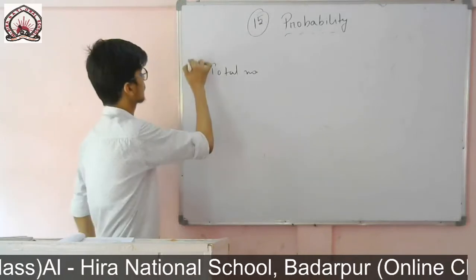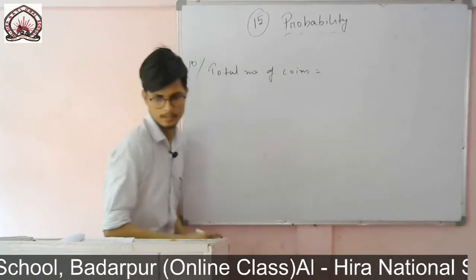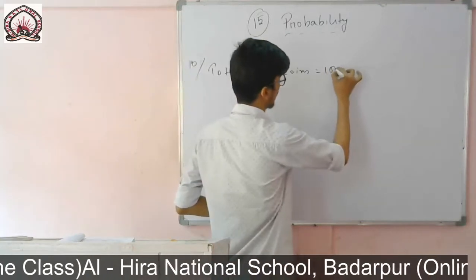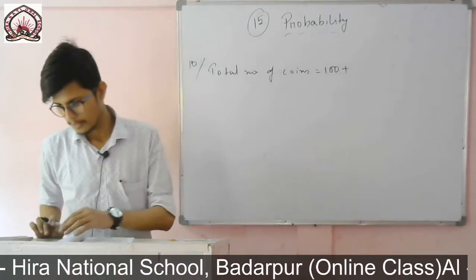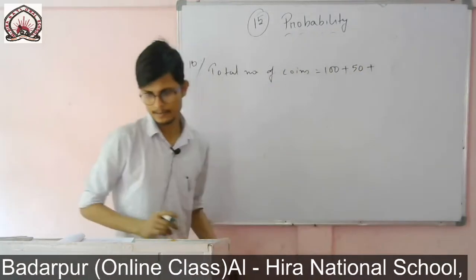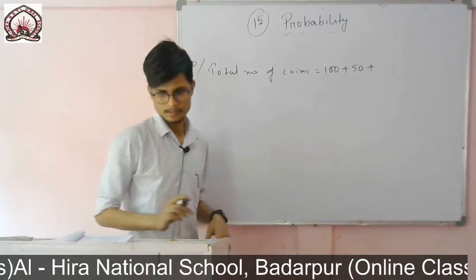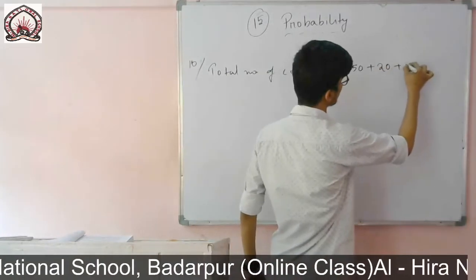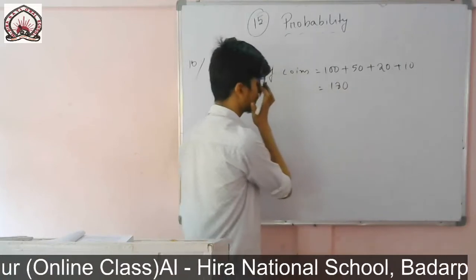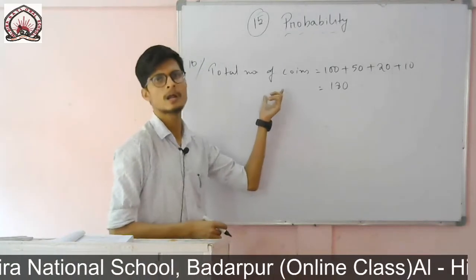Question number 10. Total number of coins equals, you see how many coins are there? 100 50-paisa coins, 50 1-rupee coins, 20 2-rupee coins and 10 5-rupee coins. If I add this, it will be 180. So total number of coins is 180. That means it is our total possible outcome.